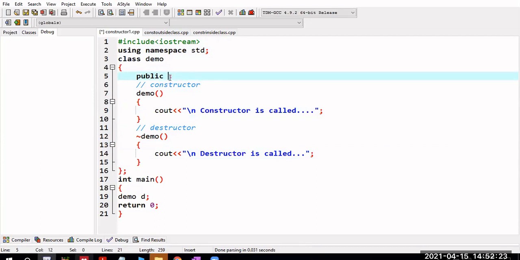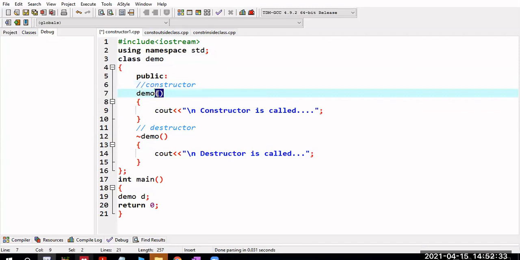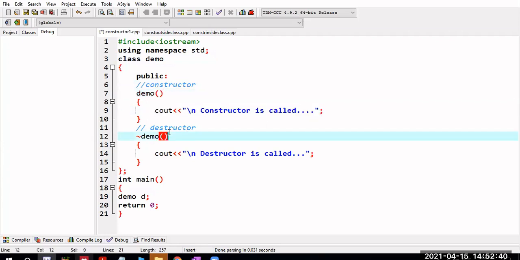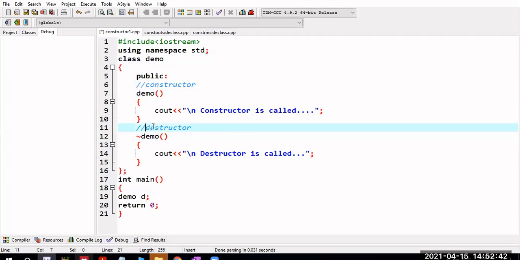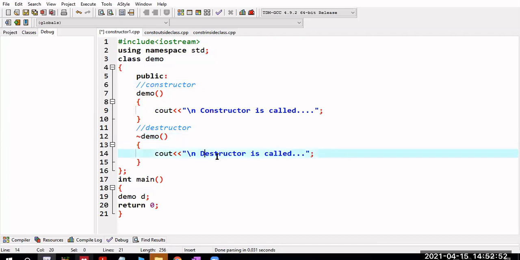So that's why I am writing public. This is your constructor, in which the name of the class is demo and the name of the constructor is demo. It does not take any return type, not even void, and it can take parameters. I am writing cout constructor is called. Next I am creating the destructor. Destructor also has the same name as the class, but it is preceded with the tilde operator, and I am writing destructor is called.